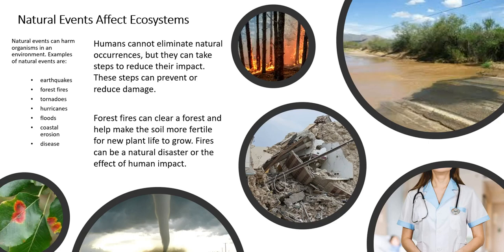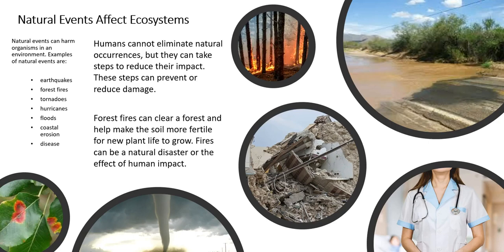Other events affect ecosystems also, not just humans. Natural events affect ecosystems. Natural events can harm organisms in an environment. Examples of natural events are earthquakes, forest fires, tornadoes, hurricanes, floods, coastal erosion, and disease. Humans cannot eliminate natural occurrences, but they can take steps to reduce their impact. So we can't stop a hurricane from happening, can we? But we can take steps that can prevent or reduce damage from them.